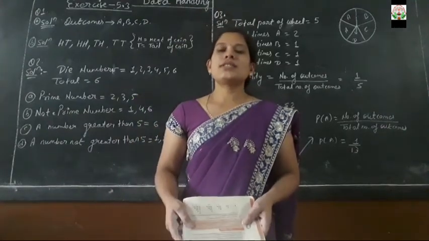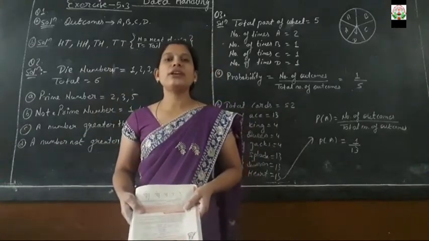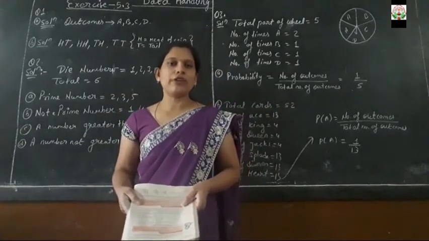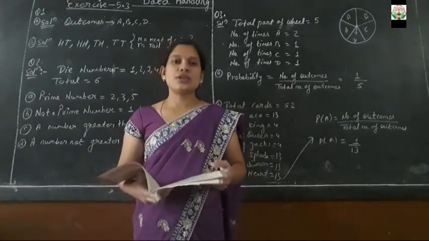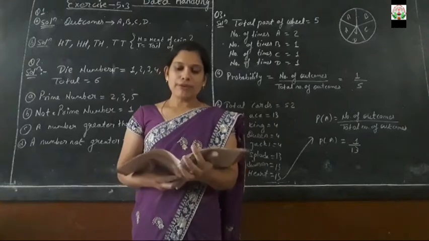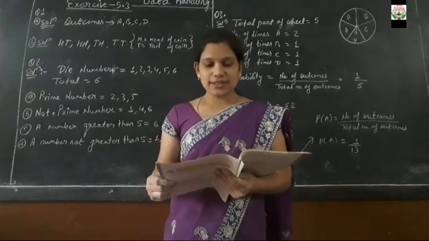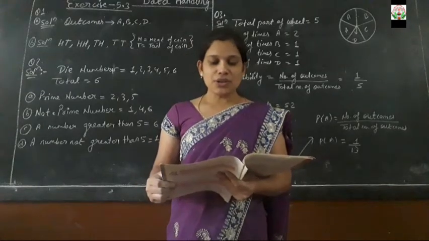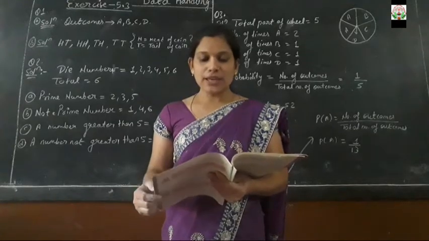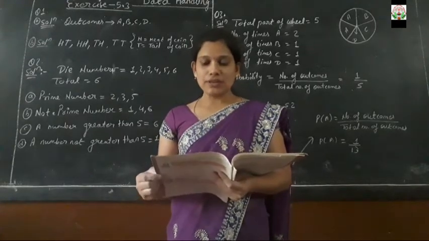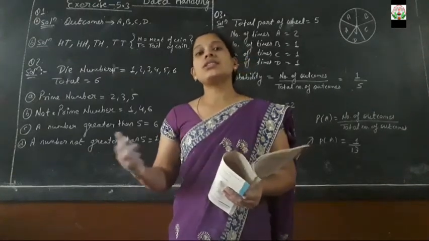So here we are starting exercise 5.3, and in the previous video we had already completed exercise 5.1 and 5.2 from chapter number 5, data handling. Okay, so here is question number 1 from exercise 5.3. What does the first question say? List the outcomes you can see in this experiment: spinning a wheel is the first one, and tossing two coins together. Listing outcomes means listing the chances of outcome.